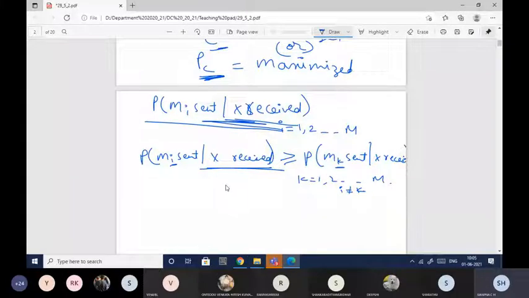In the next chapter we'll be taking different modulation schemes. Based on those modulation schemes, we'll be using this formula and finding it. Right now I'm just saying that the probability of this should be greater than or equal to the probability of this. So this is said to be the optimum decision rule.